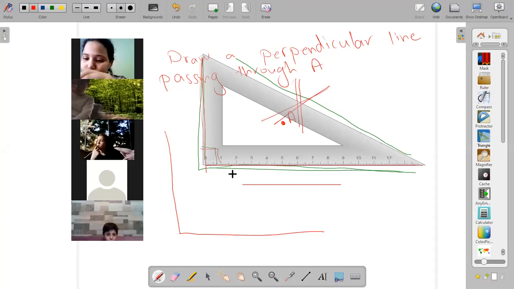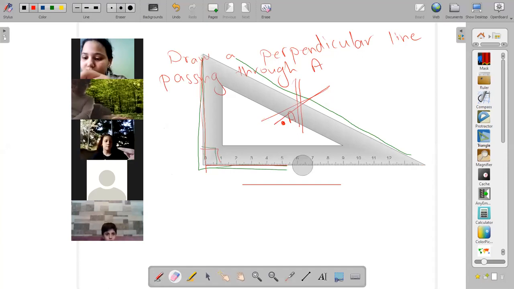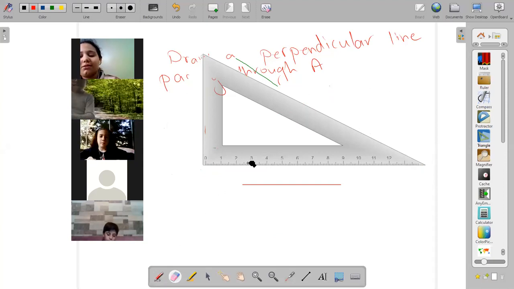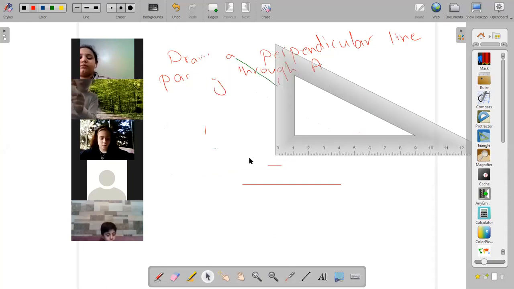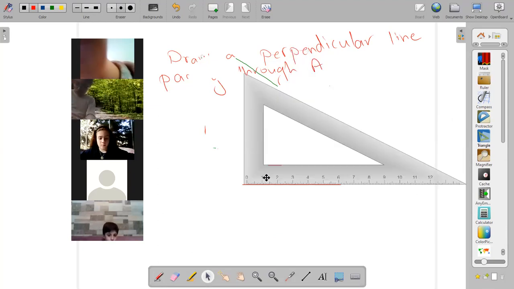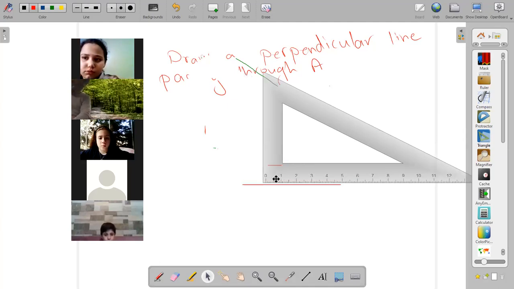So the third one, we will not use it. Look how I draw the perpendicular line. First, I will hold the set square like L. Hold it like L. Hold it like this. Put it in this way, like me. Place the bottom of the set square, this is the bottom, on the line. It should touch the line.